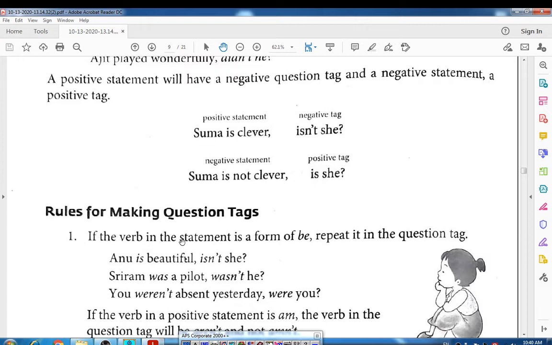First rule is, if the verb in the statement is a form of be, it means the verbs are helping verbs, like am, is, are, was, were, have, has, can, could, should. If these words are present in the given statement, then repeat it in the question tag, you have to use it again while making the question tag.